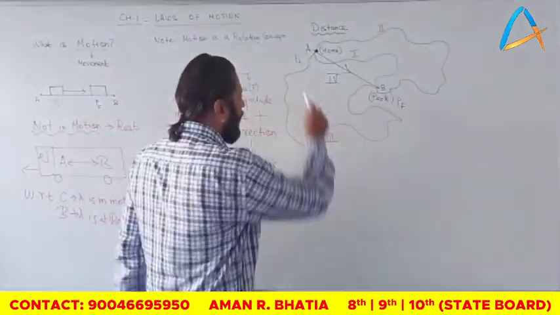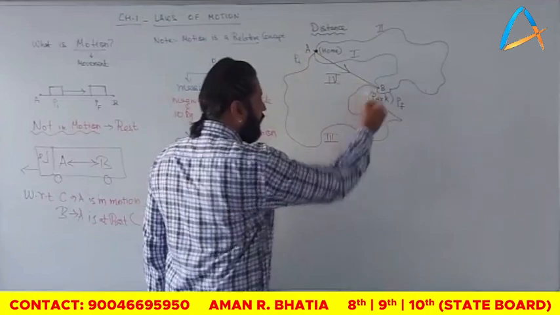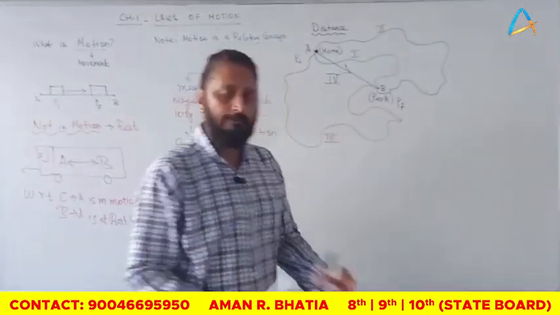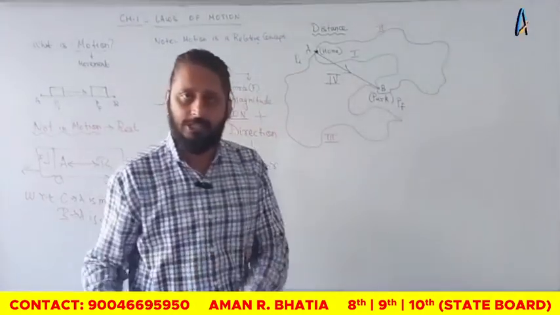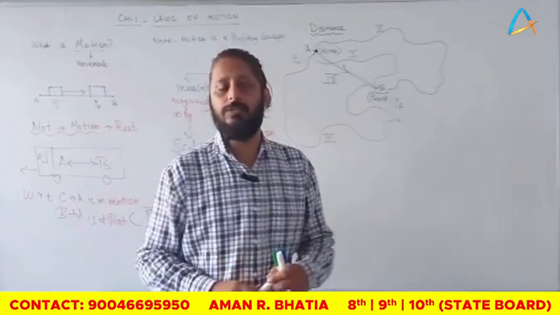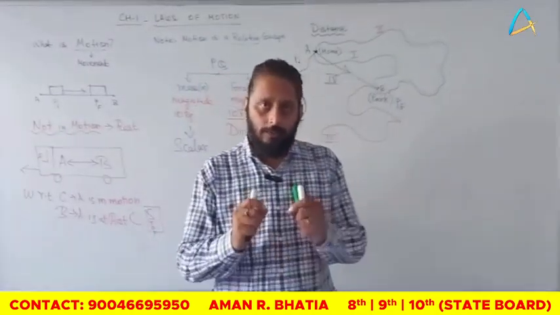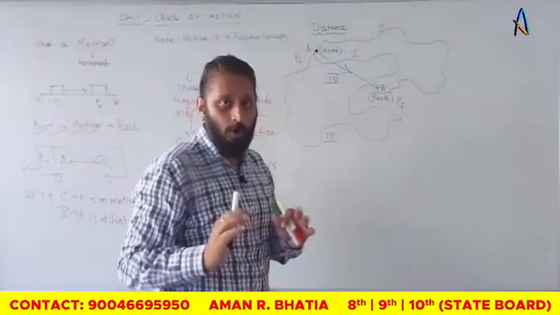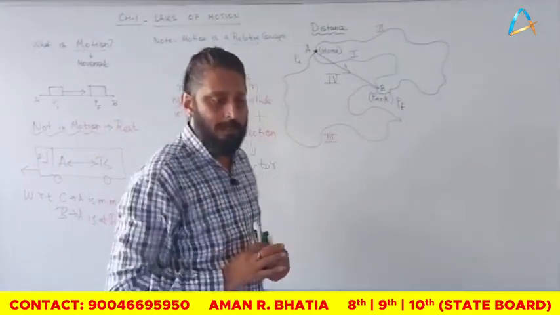Whatever actual path the body will travel to reach from home to park, from A to B, from initial to final position, the actual path which the body is following, we will call it distance, my dear students. I hope distance का मतलब क्या होता है वो तुम्हें समझ में आ गया.